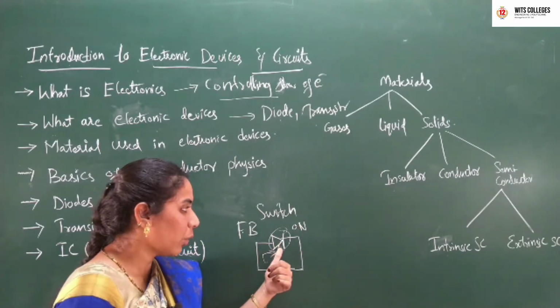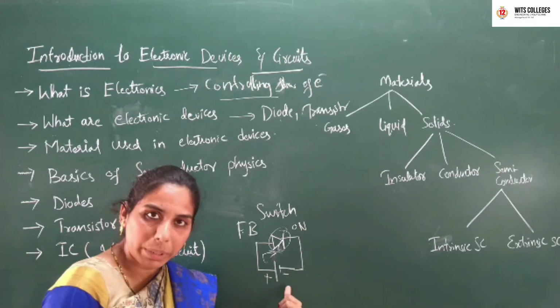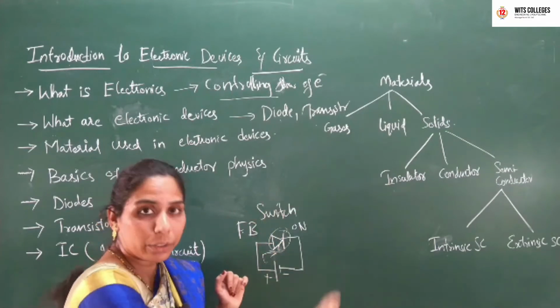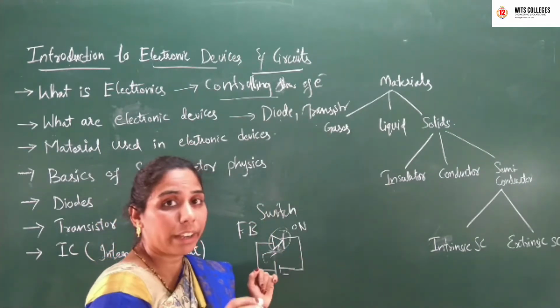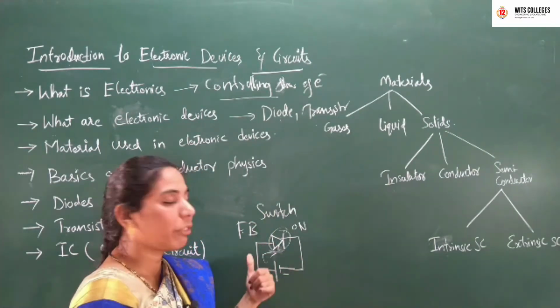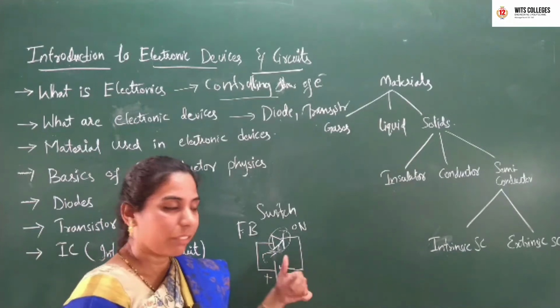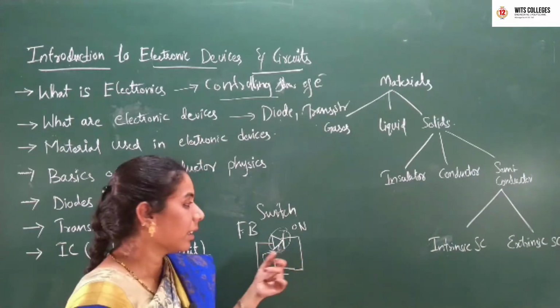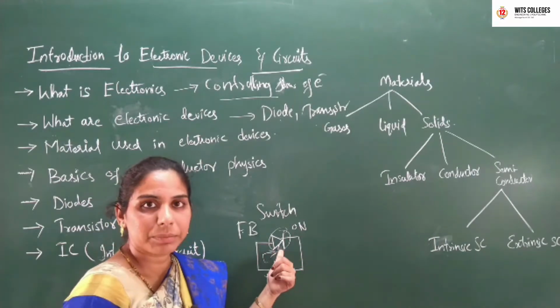If the diode is conducting a current through it, it means the diode is in on state.